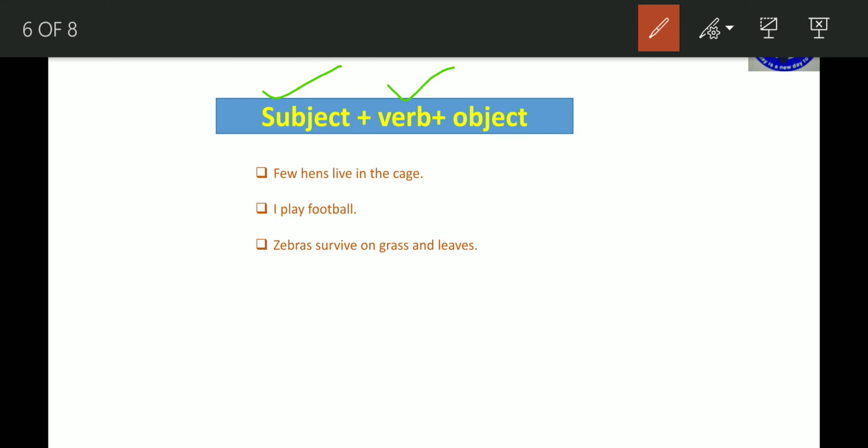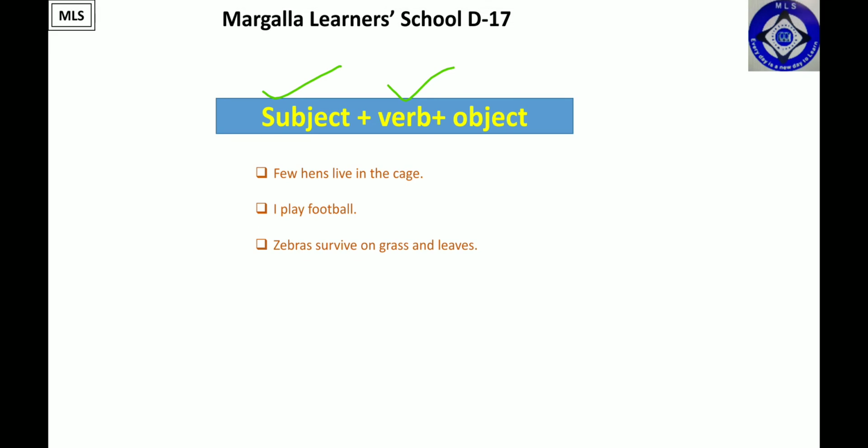For example, I play, zebras survive, few hens live. If I remove the objects in all these three sentences, still they would give me a complete meaning. But if I remove a subject or a verb, then the meaning would be incomplete. Let's see how.